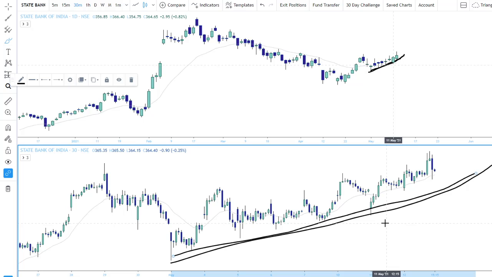So why I'm saying that is, in this instance, it has done this. Instead, if it had gone down and closed here, then it's a warning sign for me to close the trade, because it has broken the structure. So once you have taken the trade, especially when you are taking it as a positional trade, you have to be very cautious and understand what the market is saying without any bias.